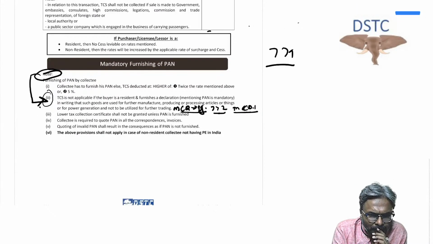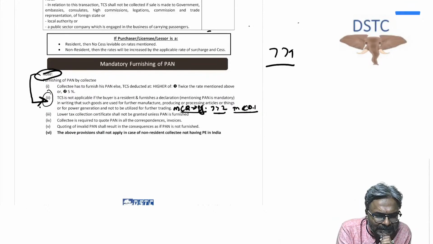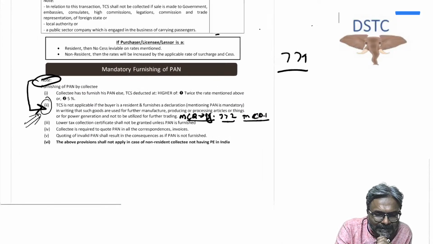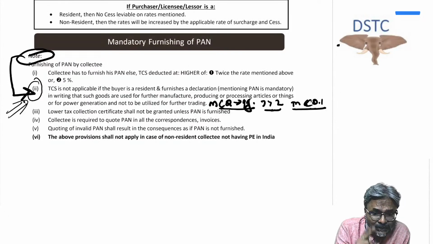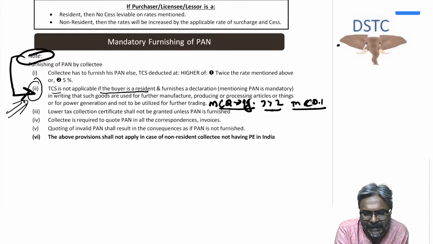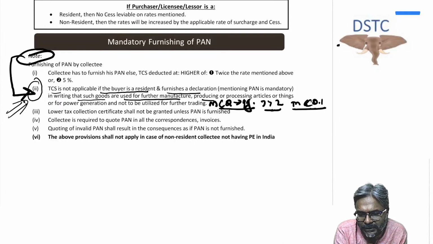Now, students, in this particular context, this is what is important this time. On the coal, the TCS on the sale of the coal, what would it be? TCS is not applicable if the buyer is a resident and furnishes a declaration in writing that such goods are used for further manufacture, producing or processing articles or things of power generation, and not used for further trading.